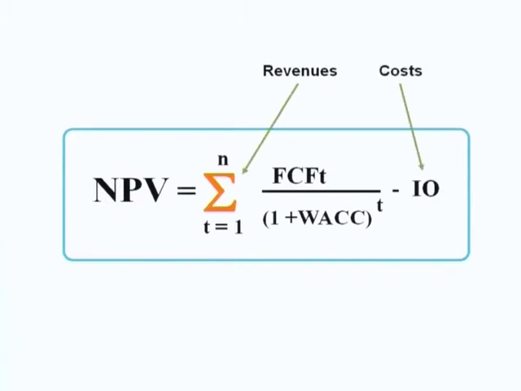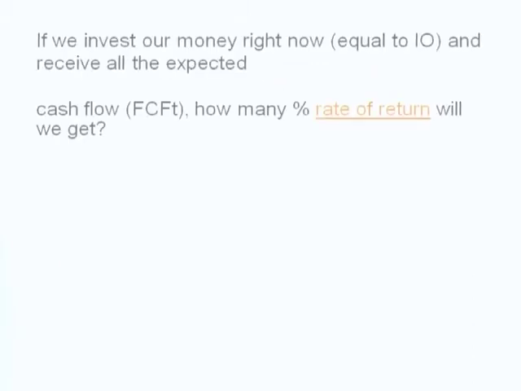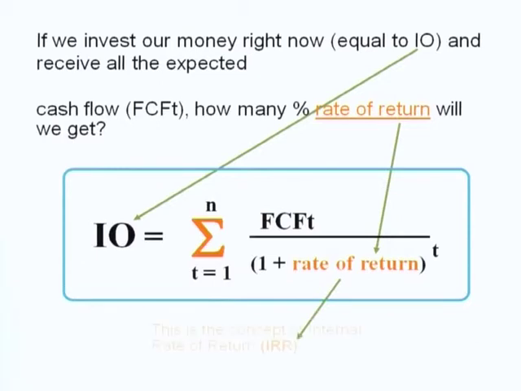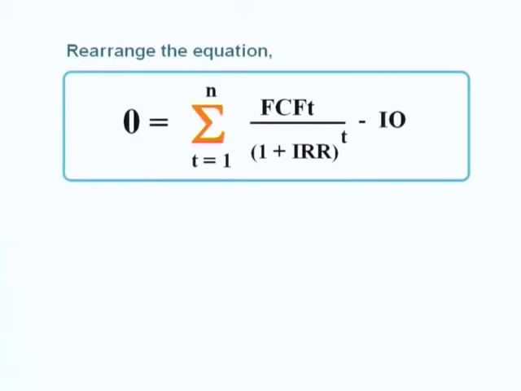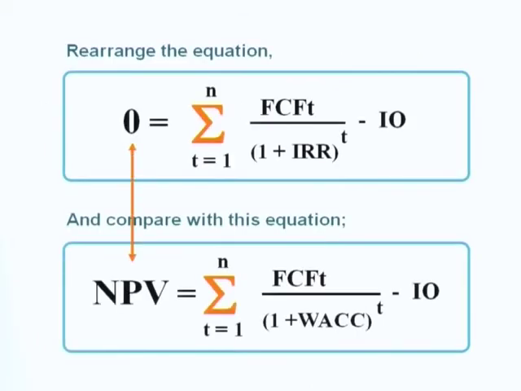Right here is the formula for NPV. The summation of discounted free cash flow, using WACC, is revenue, and you have to subtract the initial outlay, which is cost, right? And also, if you want to find how many percent return, you need to find the internal rate of return, or IRR, right? Let's assume if you invest right now, you pay IO and expect to receive free cash flow for n years. How many percent rate of return? That is IRR, right?